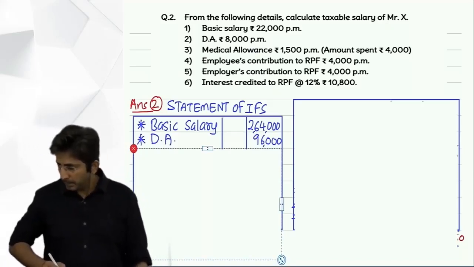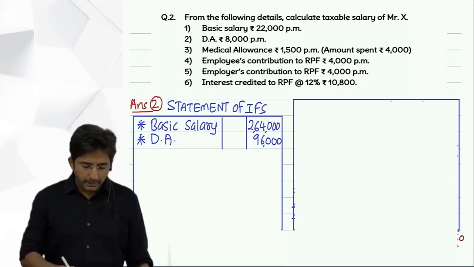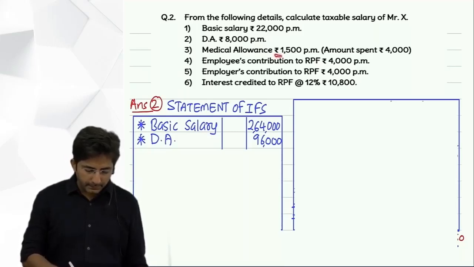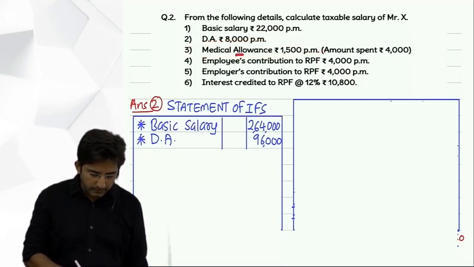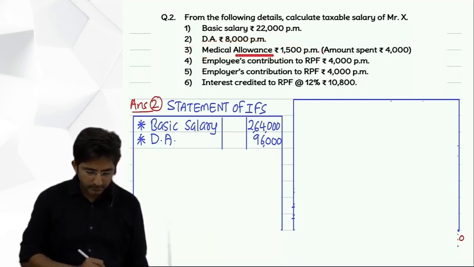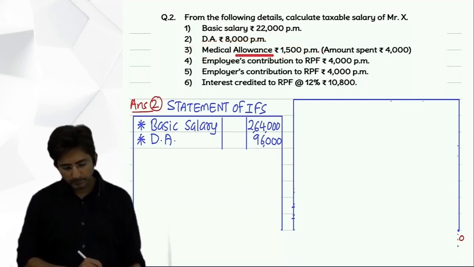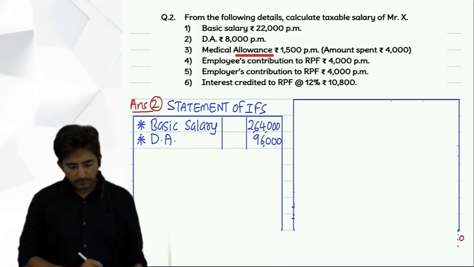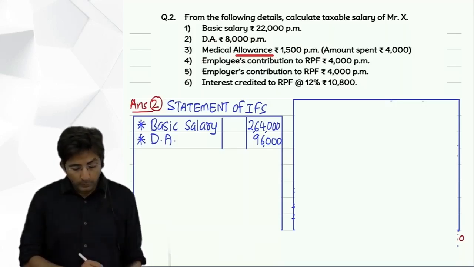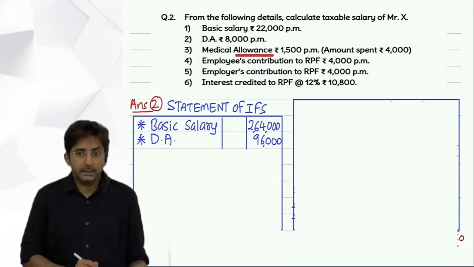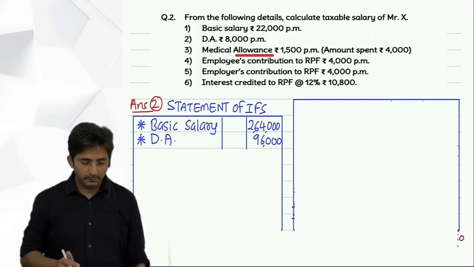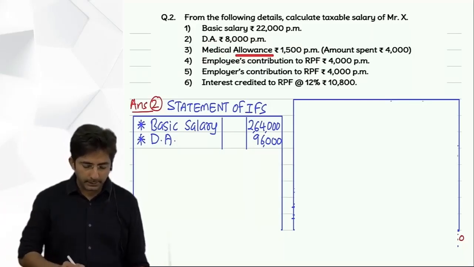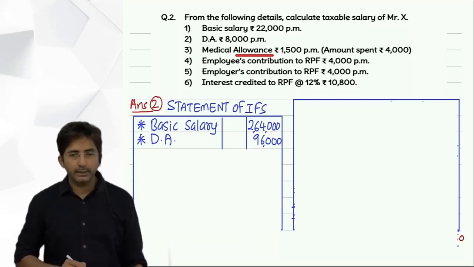Then medical allowance. Does it come in TC Hut, TC Udhar? Do one thing first, you should underline the word allowance. This is allowance. Only if it is allowance, you have to search in TC Hut, TC Udhar. Everything you cannot search in TC Hut, TC Udhar. But this is allowance, so search in TC Hut, TC Udhar. It's not there, so it is taxable.